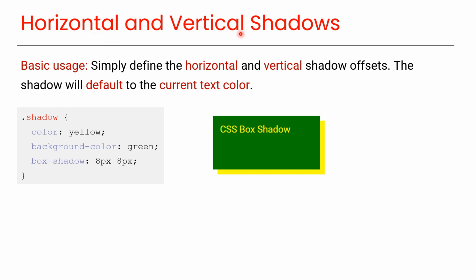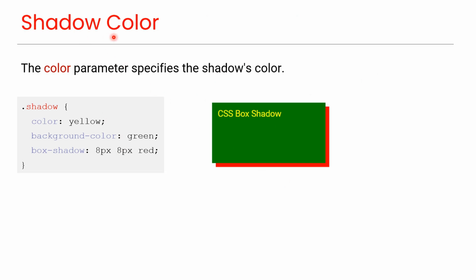Horizontal and vertical shadows. Basic usage. Simply define the horizontal and vertical shadow offsets. As you can see here, the shadow will default to the current text color, as you can see in this preview. Shadow color. The color parameter specifies the shadow's color, as you can see in this code. And you can see in this preview that the shadow color is red.